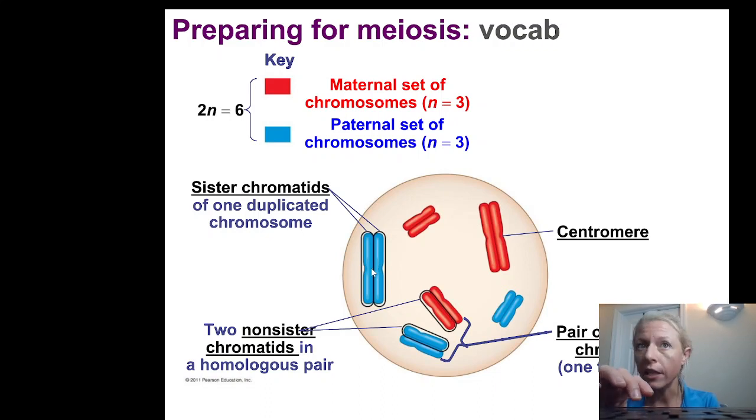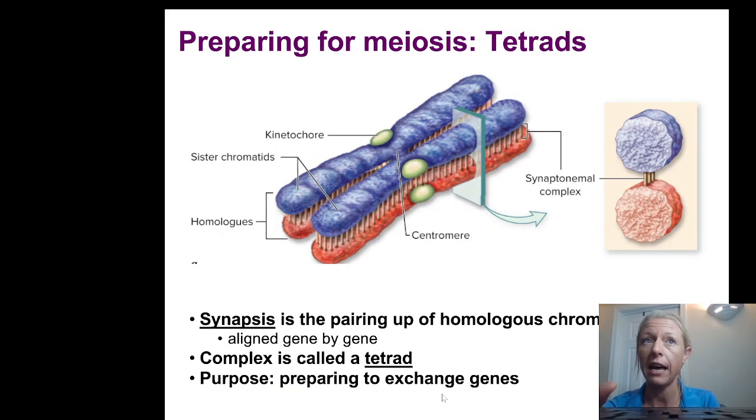What we're going to be dealing with in meiosis is the pair of homologous chromosomes, because remember, we've got a maternal set from mom and a paternal set in blue from dad. So our pairs of homologous chromosomes are going to be what we're dealing with, as opposed to a simple sister chromatid. Here we have a pair, one from mom, one from dad.